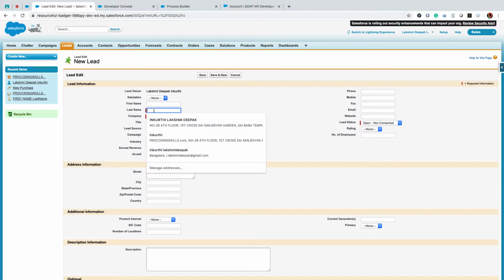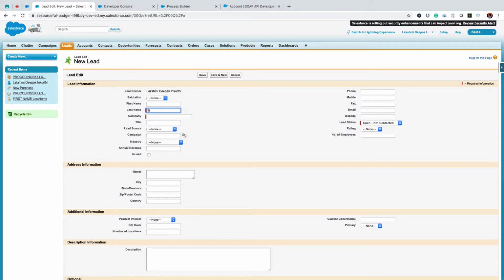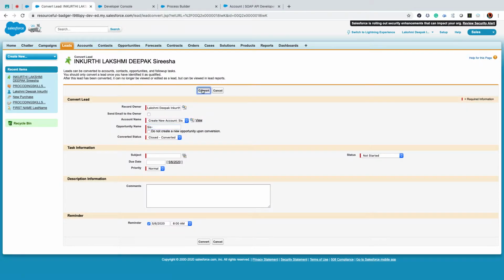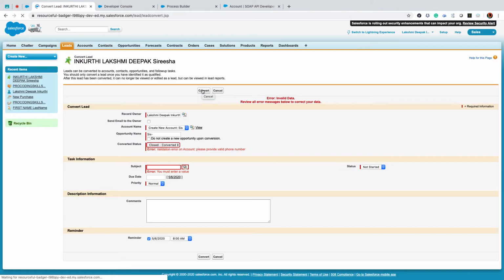Okay, I'll say title, and phone is some random. Okay, I'll change my phone. Yes, this is my phone. I'll say is lead. Before, what happens? Let's say without selecting lead, I'm trying to convert without lead. Convert. If I try to say convert, then what happens? Validation error on account, you got a validation error, isn't it?